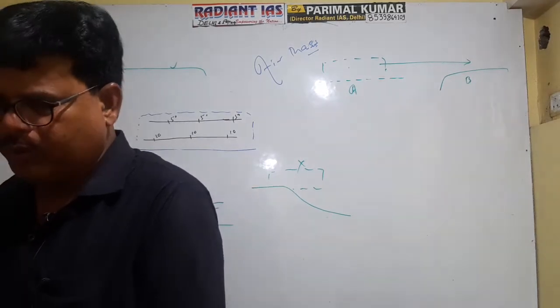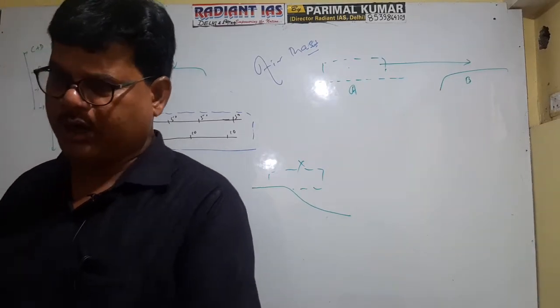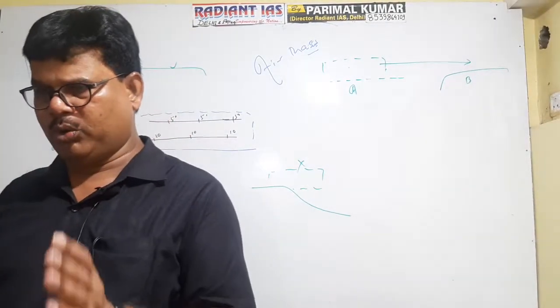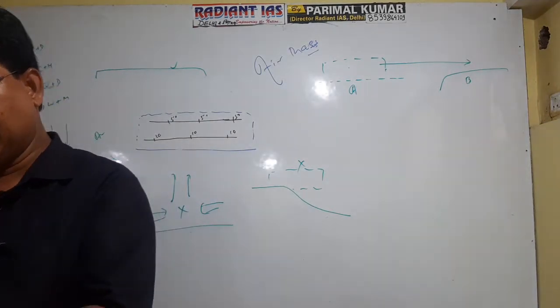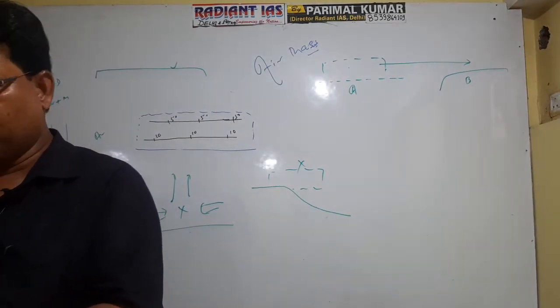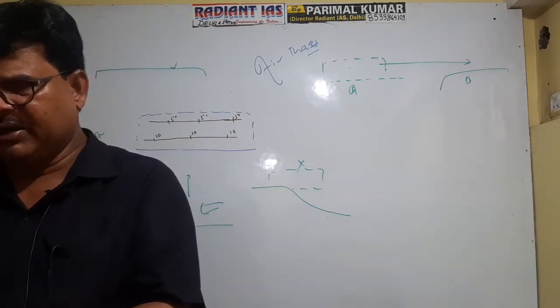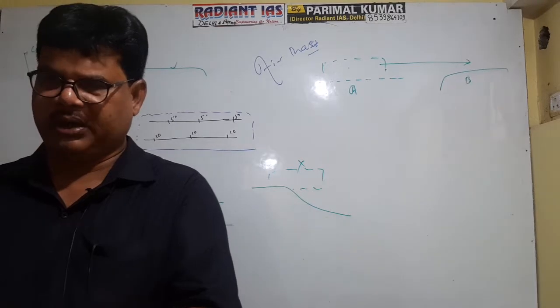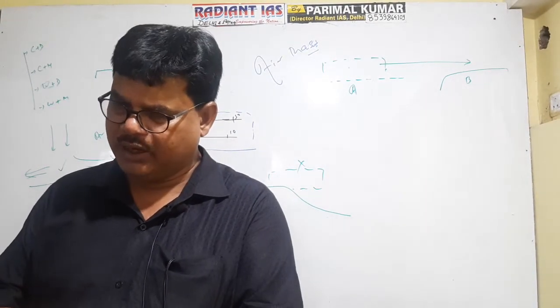It is an example of cold desert. And if an air mass is warm plus moist, it is capable of causing effective rainfall if other favorable conditions are available there. So what is an air mass? An air mass is an extensive mass of air having horizontal uniformity in context of temperature, pressure and humidity.